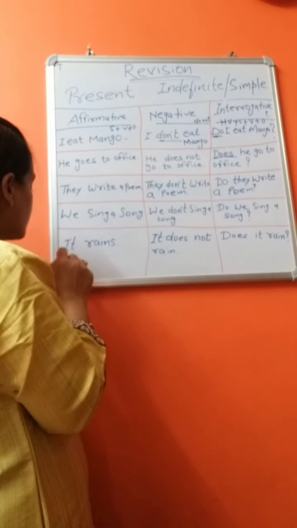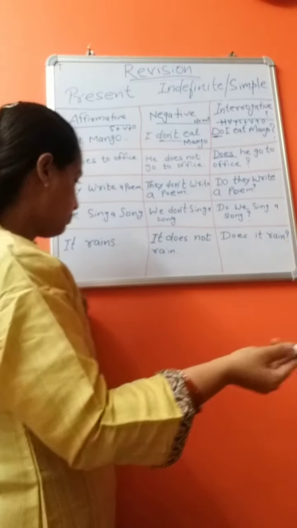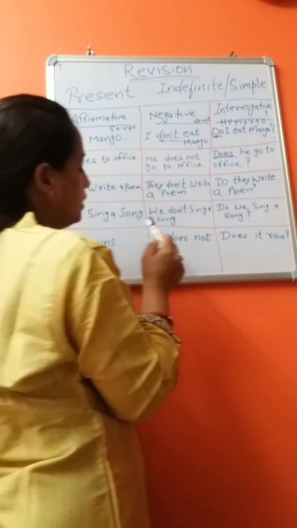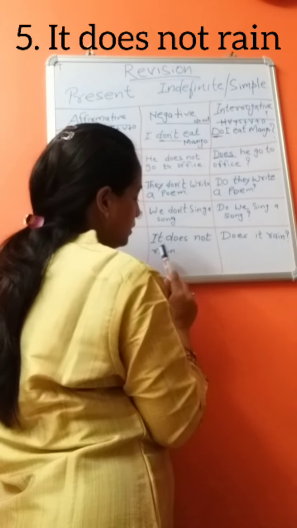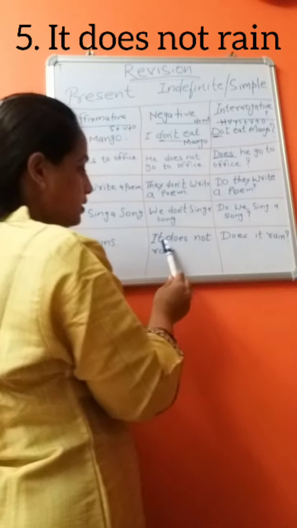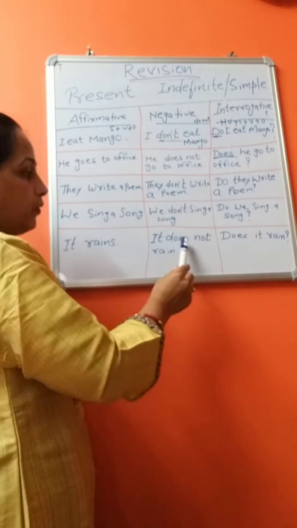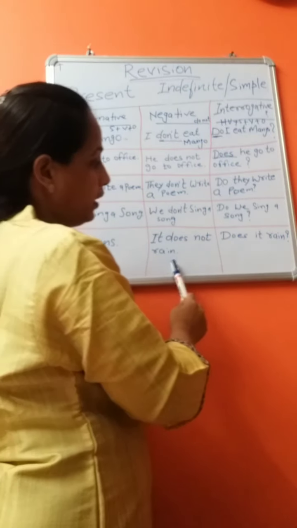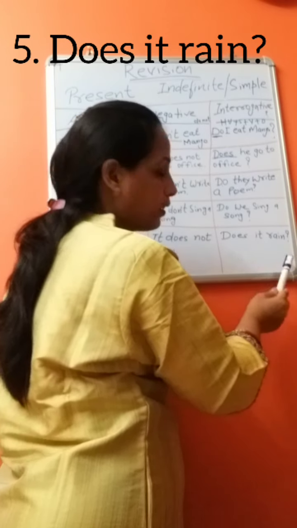Fifth example is that it rains. It rains. It is an affirmative sentence. In negative sentence, it doesn't rain. It is the third person singular number. We use does not. It does not rain. And in interrogative form, we use does it rain?